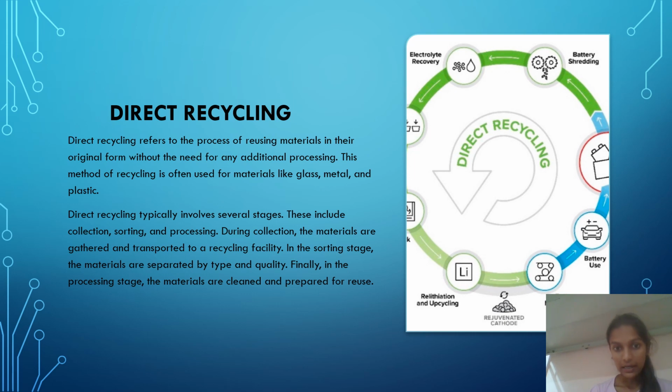Direct recycling. Direct recycling refers to the process of reusing materials in their original form without the need for any additional processing. This method of recycling is often used for materials like glass, metal, and plastic. Direct recycling typically involves several stages. These include collection, sorting, and processing. During the collection, the materials are gathered and transported to a recycling facility. In the sorting stage, the materials are separated by type and quality. Finally, in the processing stage, the materials are cleaned and prepared for reuse.